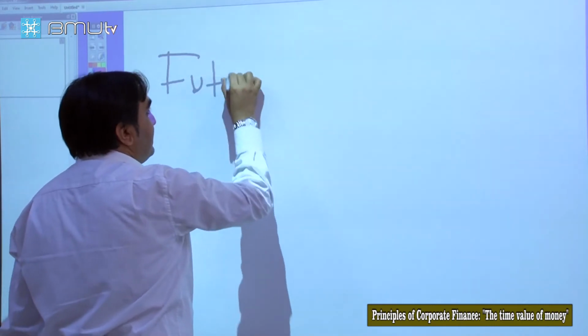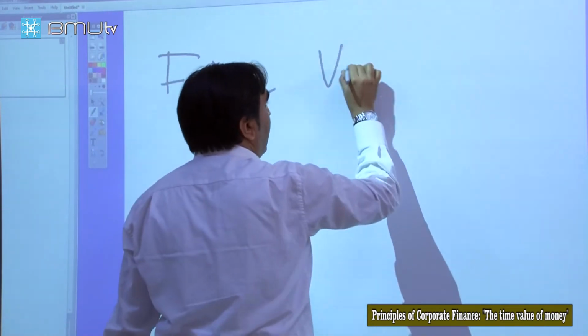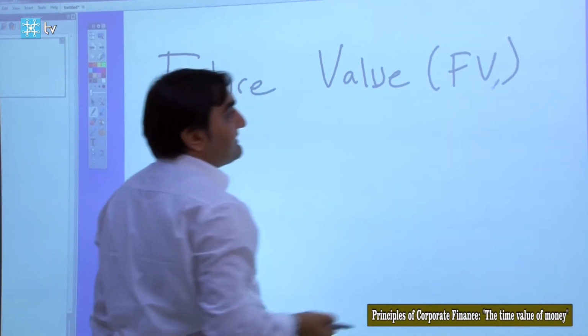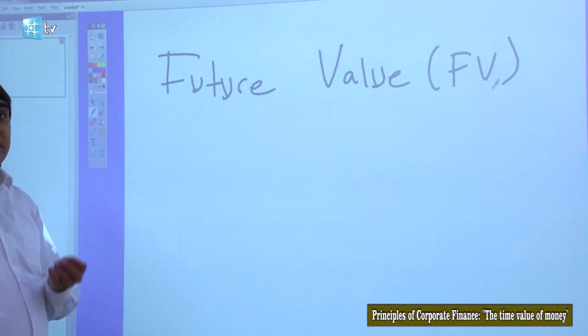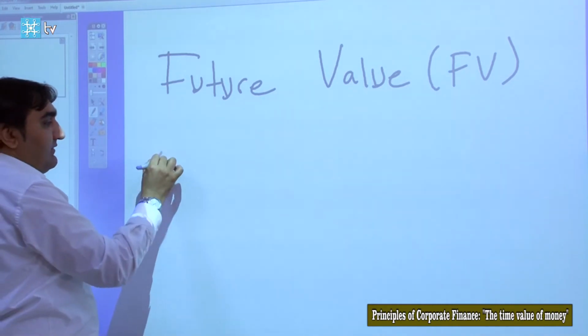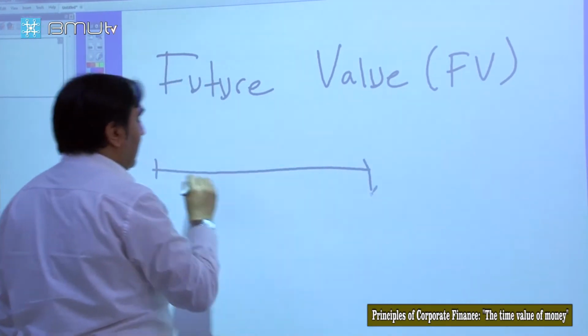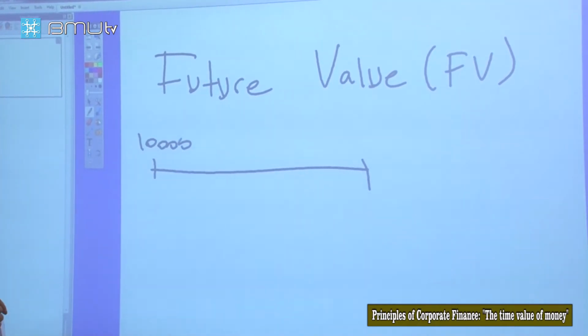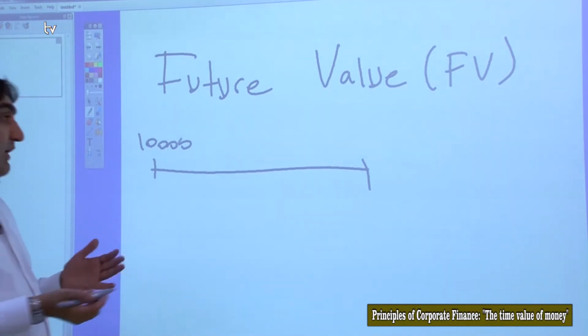Very basically, future value is how much our today's investment will grow up sometime in future at a certain interest rate. Assume that we have, let's say, $10,000 today, and we want to know how much it will grow in 1 year.